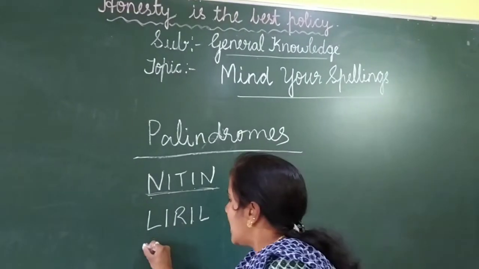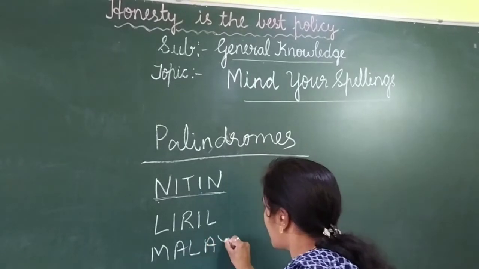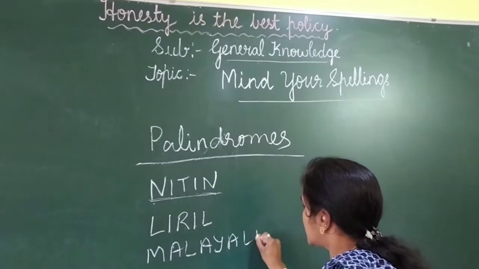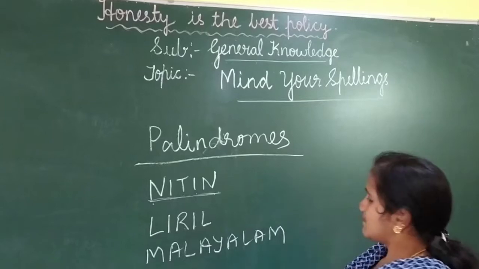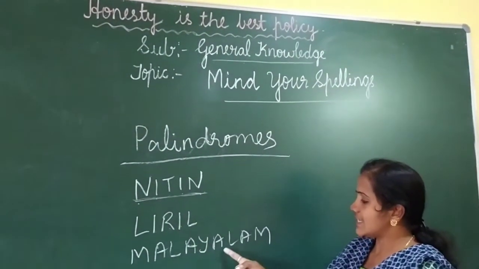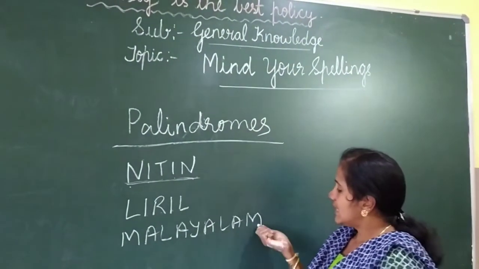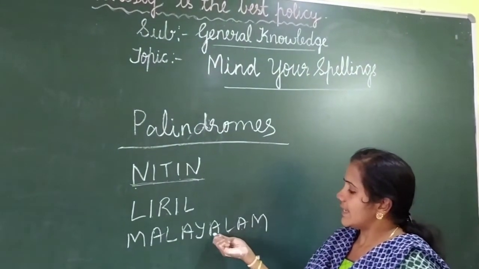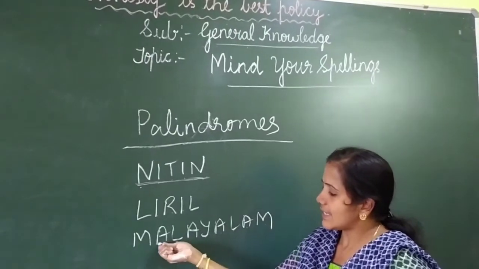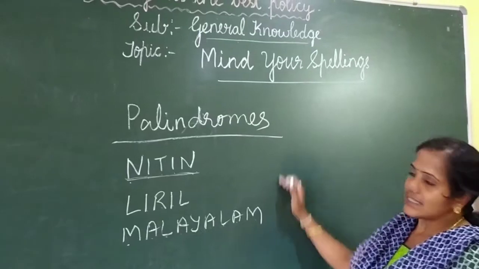And one more word, Malayalam. See from backward, Malayalam. So these words we call palindromes.